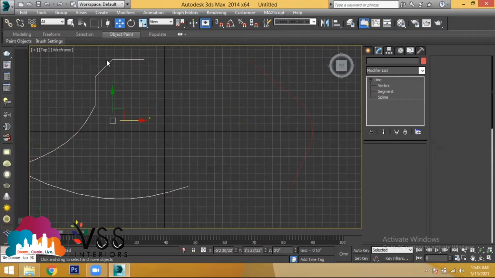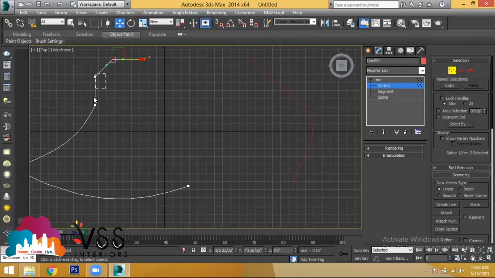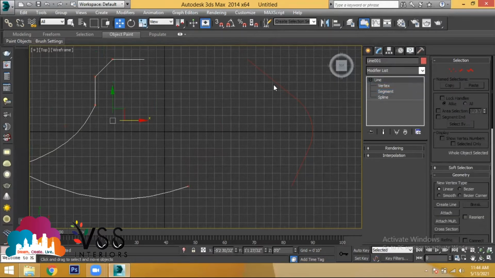When you select this object and choose expand and choose vertex, you are able to select the vertex points only for this object. When you select segment, you are able to select the segments only for this object, but not this one, because this object got detached from the main object. But when you select this object, this also has all these selections.